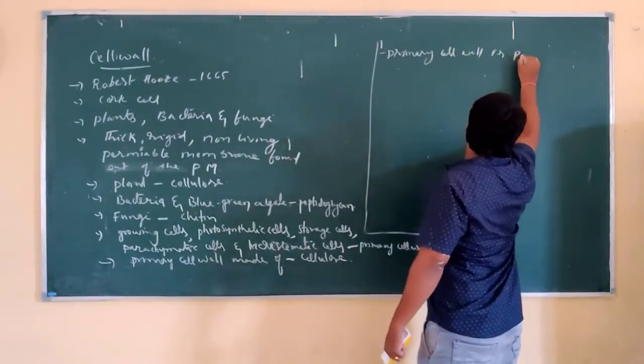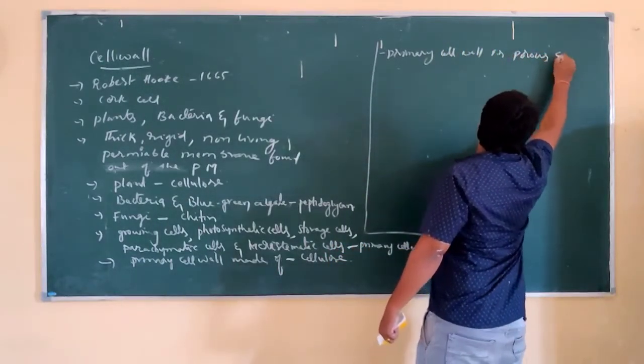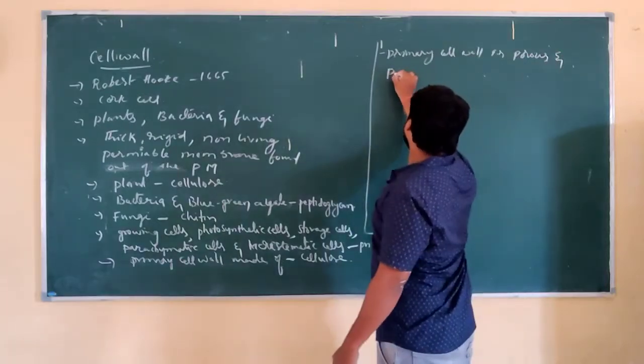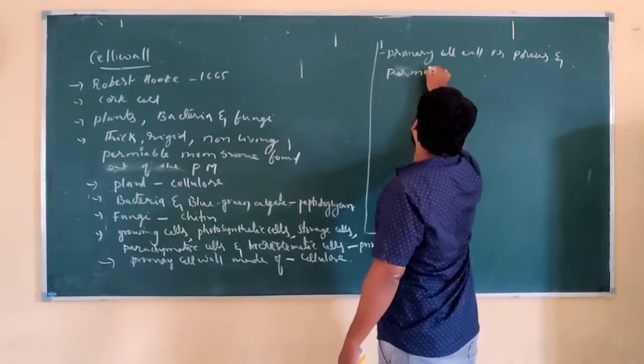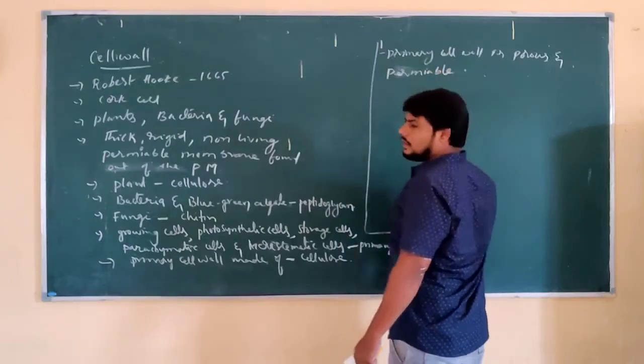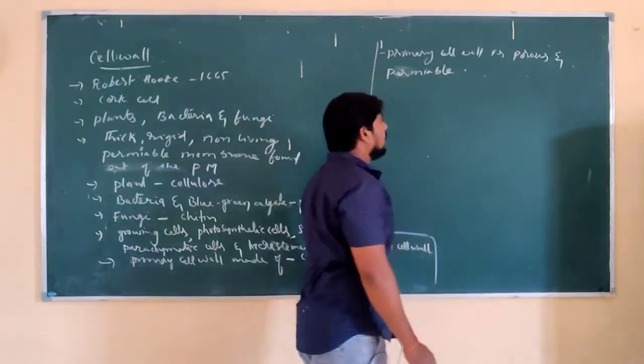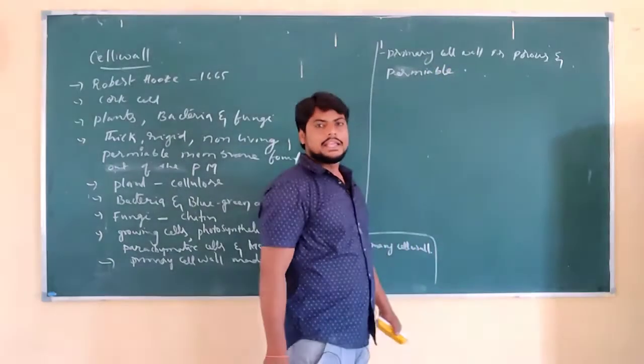It means it is permeable, allowing substances to move.